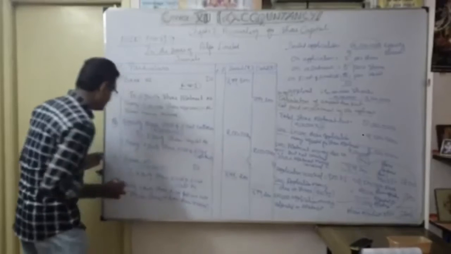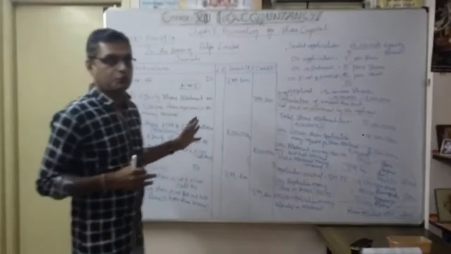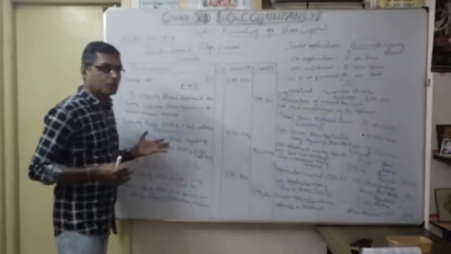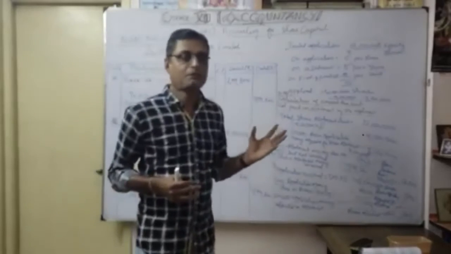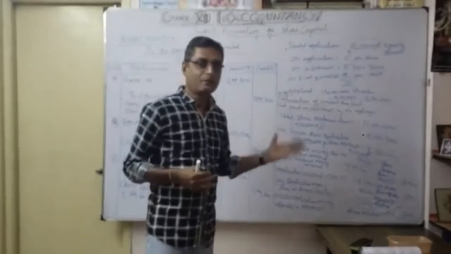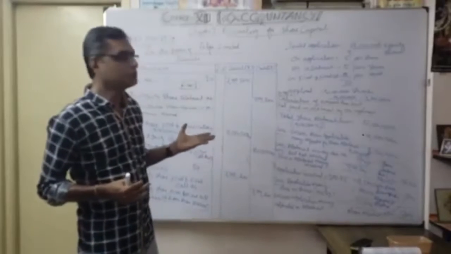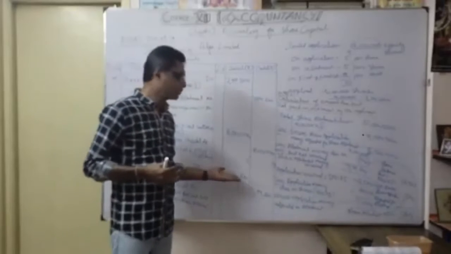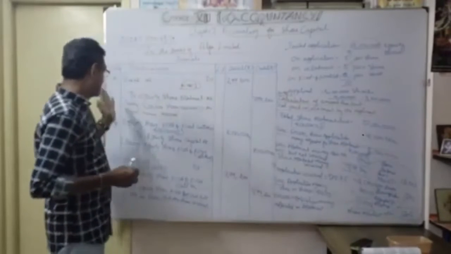Okay, that's your sixth entry. Now understood up to the sixth entry. Here also you can do it as working out number 2. What is the exact share first and final call due? 8 lakhs minus 400 into 2, 800. So if we deduct 800, we get 7,99,200. That's up to the 6th entry.